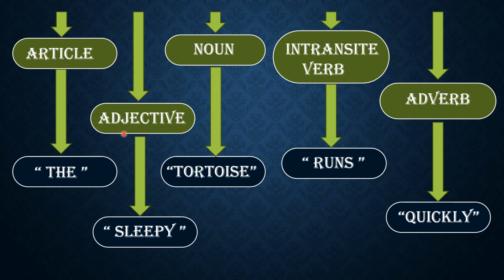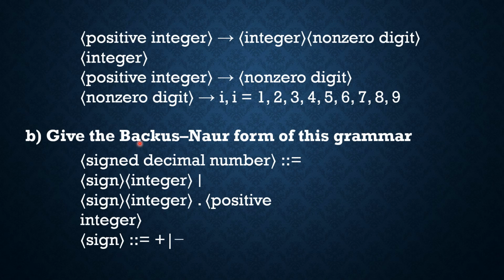Article having the, adjective having sleepy, noun having tortoise, intransitive verb having runs, adverb having quickly. Positive integer having integer, non-zero digit. Non-zero digit having 1, 2, 3, 4, 5, 6, 7, 8, 9.